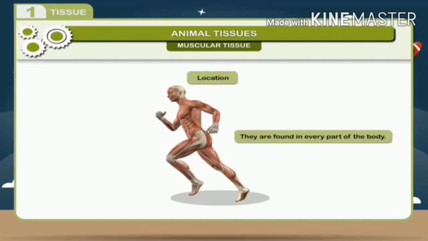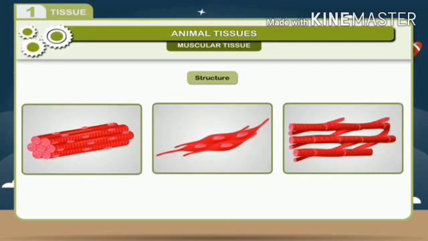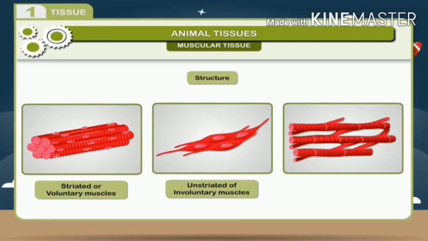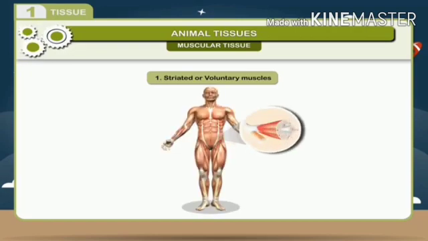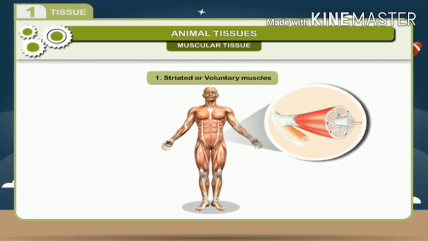Location. They are found in every part of the body. Structure. They are of three types: striated or voluntary muscles, unstriated or involuntary muscles, and cardiac muscles. 1. Striated or voluntary muscles. These muscles are attached to the bones. These are composed of cylindrical fibers with transverse striations on them. These muscles are also called striated muscles.